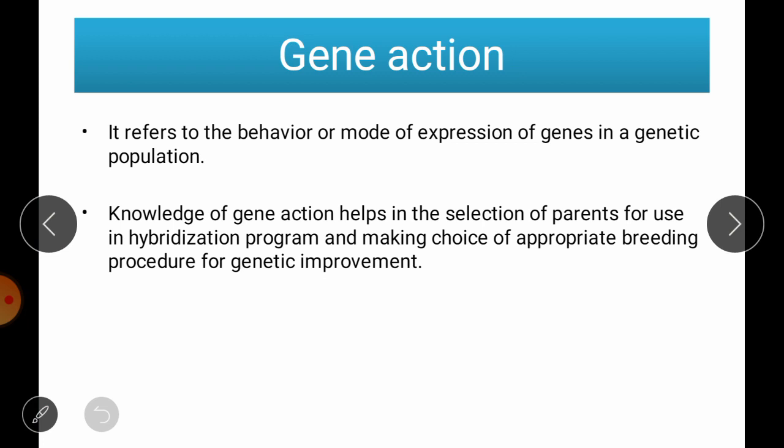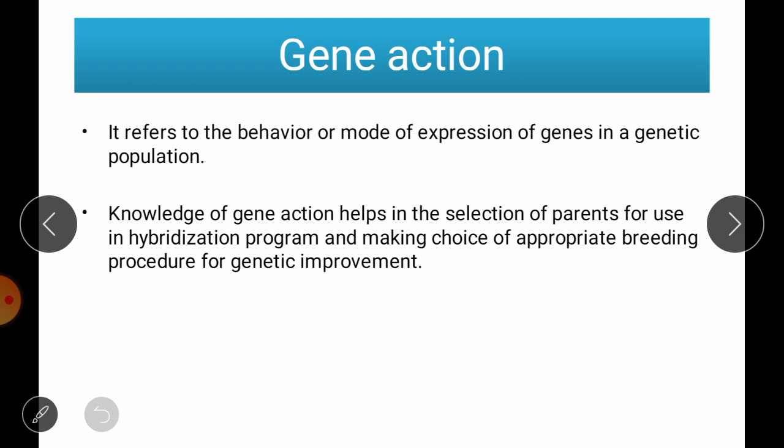So gene action is nothing but the behavior or the mode of expression of a gene in a genetic population. When that gene or hereditary material is passed on to the next generation, how that material is going to behave in an offspring or in a population, that is called gene action.